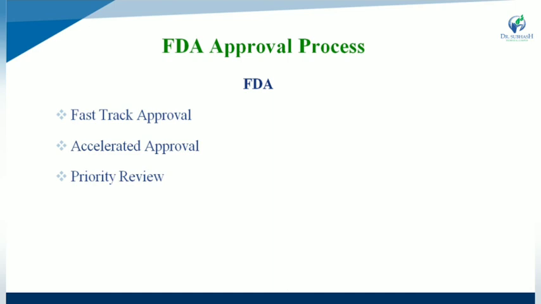Next one is the FDA approval process. 3 processes are present: fast track approval, second one is accelerated approval, and third one is priority review.